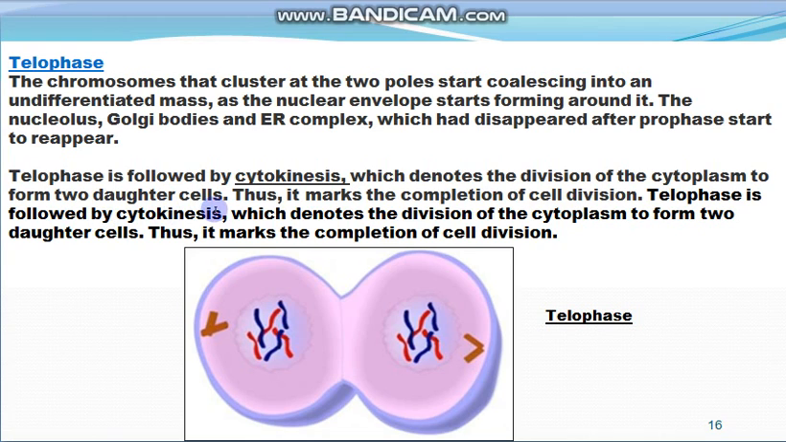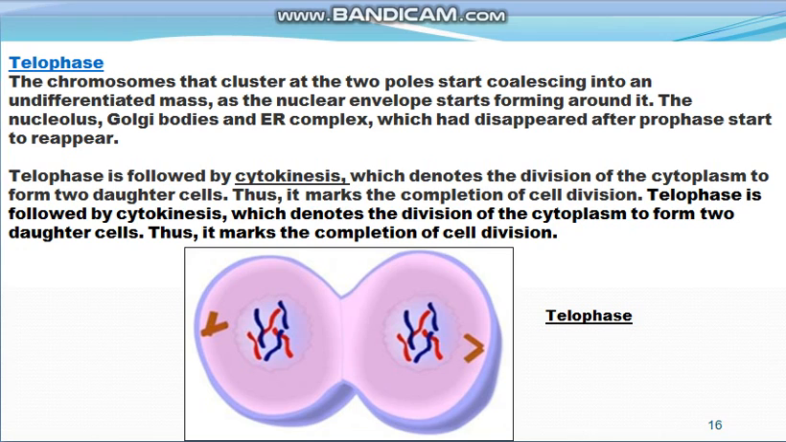Cytokinesis is the division of the cytoplasm after the division of the nucleus, to form two complete cells, and it marks the completion of the cell division. Telophase is followed by cytokinesis, which is the division of the cytoplasm to form two daughter cells. So this is the completion of the cell division.